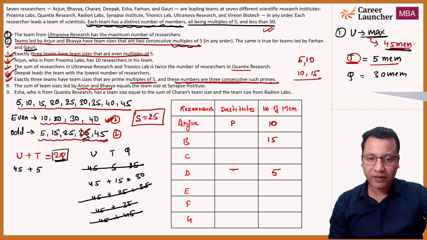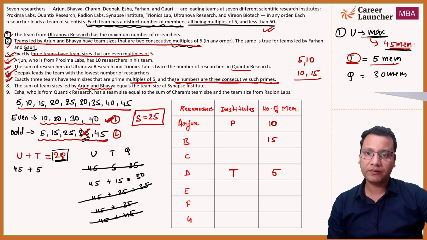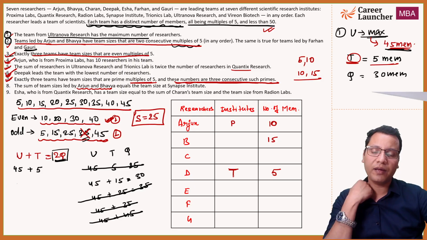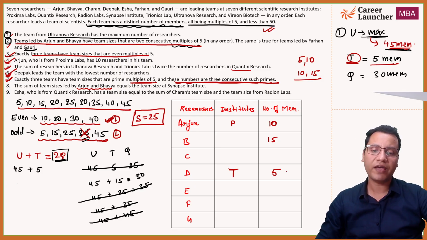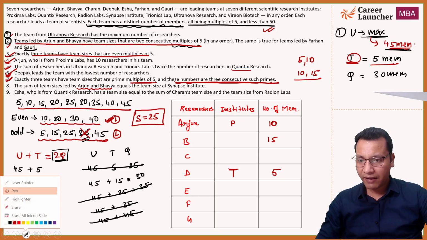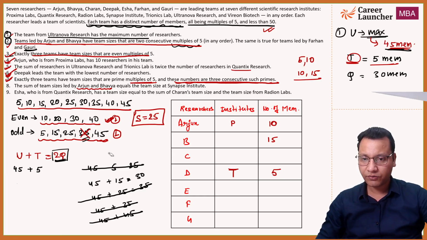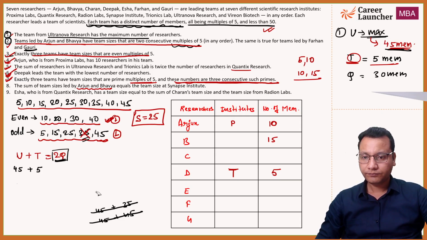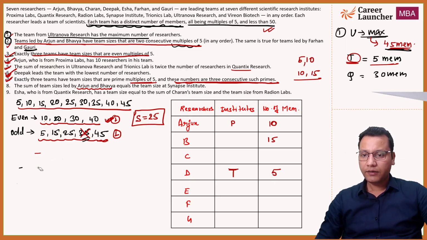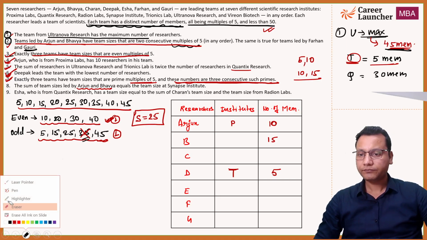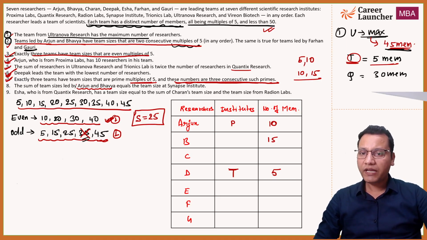So d is working with ट्रायोनिक्स लैब्स के अंदर वो d is working. d stands for दीपक is working in ट्रायोनिक्स lab which has 5 members, right? So I think इतना क्लियर है. I will erase the extra rough वाला पार्ट, इसको हटा देते हैं. Now let's read further. Now the sum of team size, so we are done with this as well. ठीक है, so 8th को काम कर लिया.